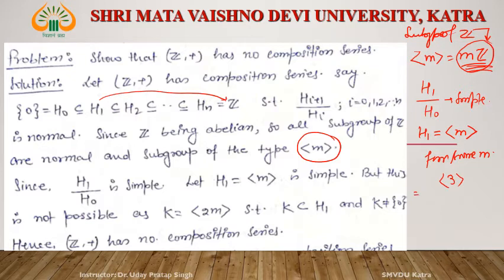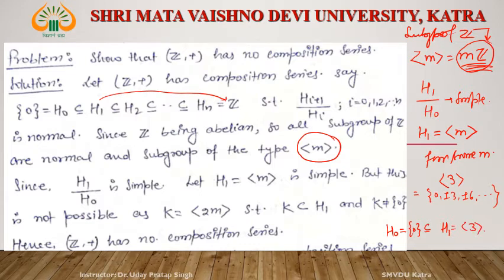Then what is this? 0, plus minus 3, plus minus 6, and so on. Then 0 is H_0, and this is H_1, that is 3Z.